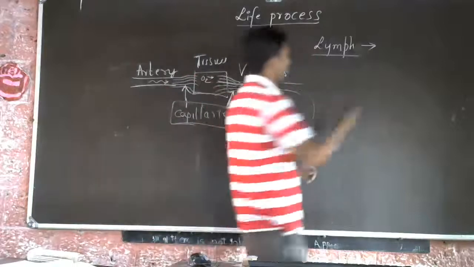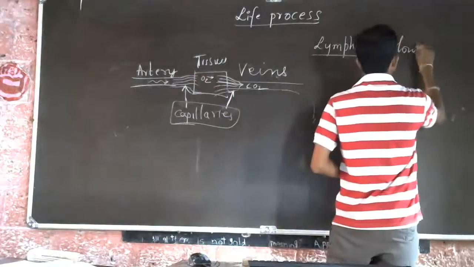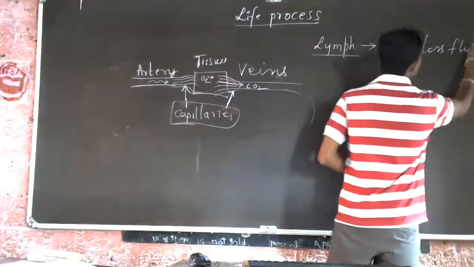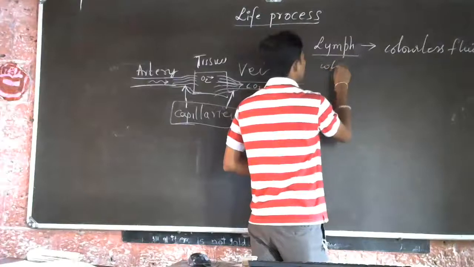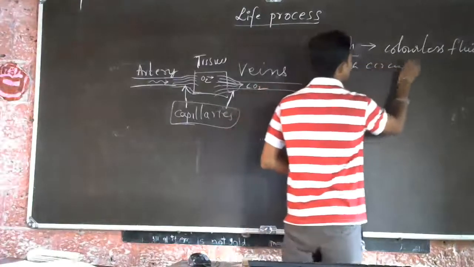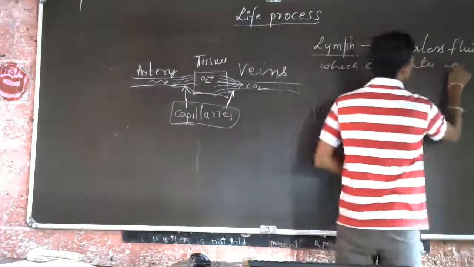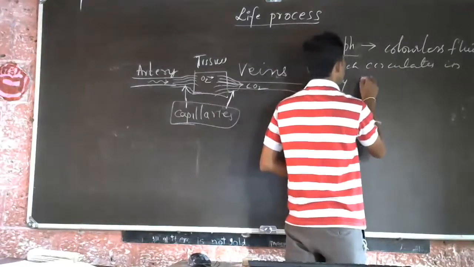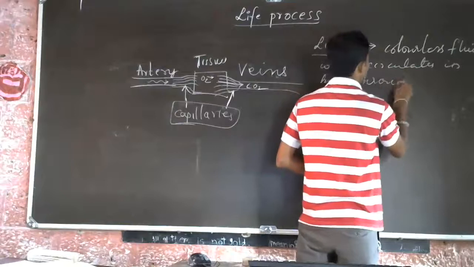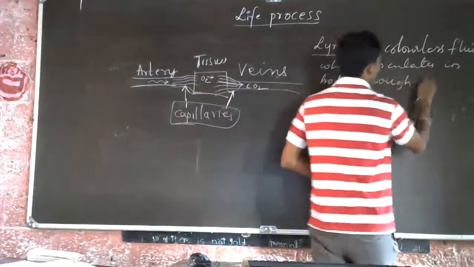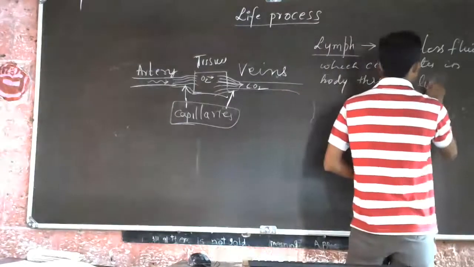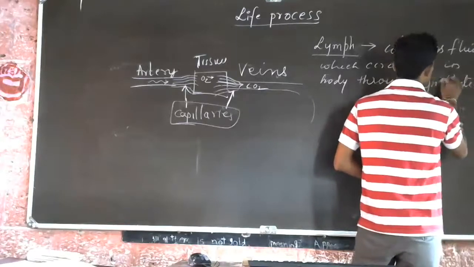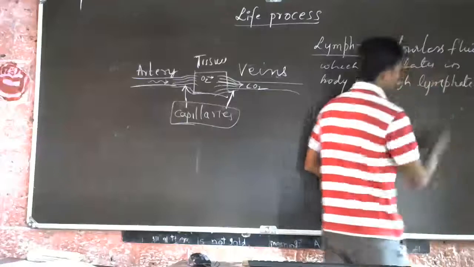Lymph is a colorless fluid which circulates in the body through the lymphatic system.